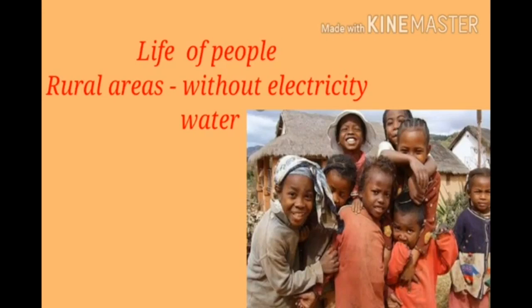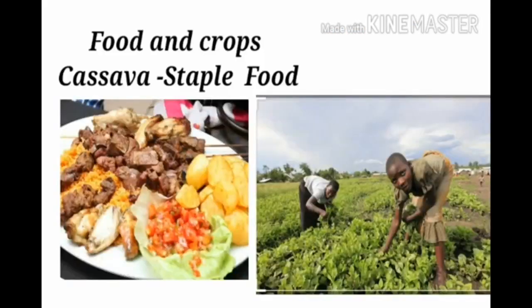Children, what are the main occupations of the DRC people? The main occupations are agriculture, livestock farming, fishing, hunting, and mining. Children, next we are going to discuss food and crafts.